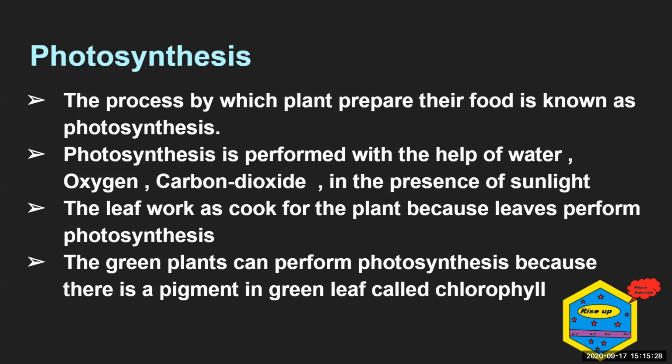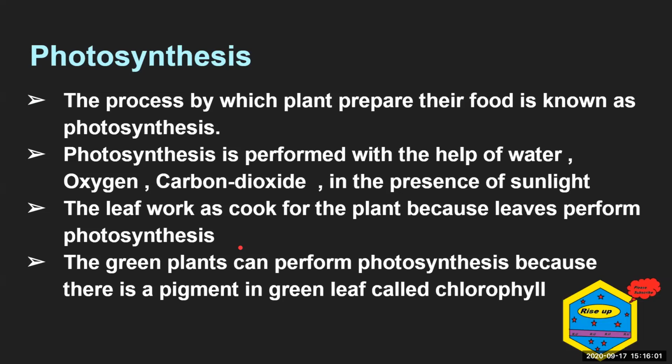The process by which plants prepare their food is known as photosynthesis. There must be a good supply of sunlight; only then can they prepare it. Photosynthesis is performed with the help of water, oxygen, and carbon dioxide in the presence of sunlight. These ingredients are mandatory for photosynthesis, and this process takes place in the leaf of the plant.